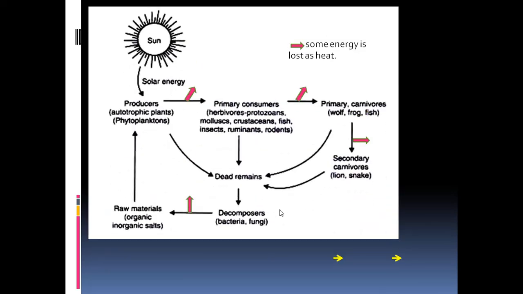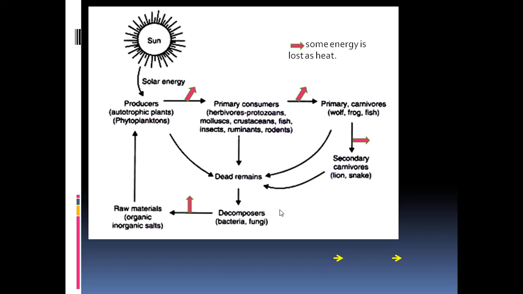Now let us take up the flow of energy with this ray diagram. From the sun, solar energy is taken up by the producers, which are autotrophic in nature, as well as the phytoplankton in the aquatic ecosystem, which are also photosynthetic in nature. So they produce the food, and that food is consumed by primary consumers, herbivores: protozoans, mollusks, crustaceans, fish, insects, ruminants. Ruminants means the grazing animals, cows and buffaloes, and then rodents. So all these are deriving their food from the producers.